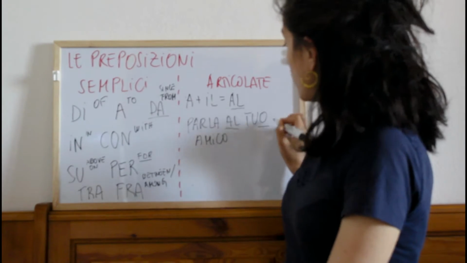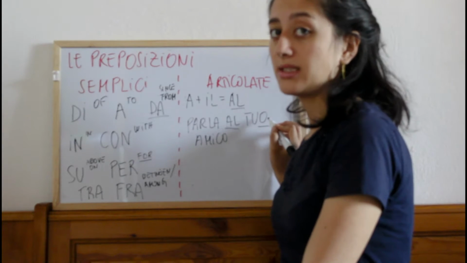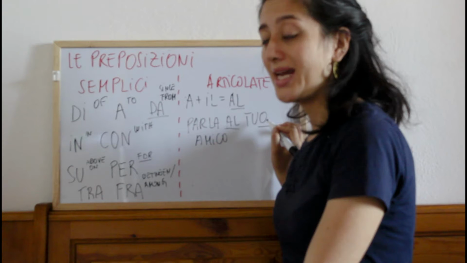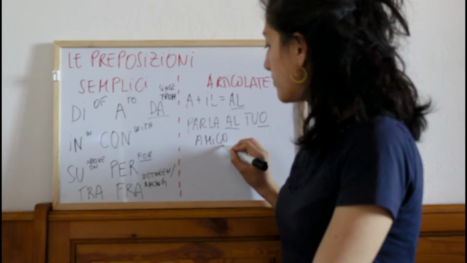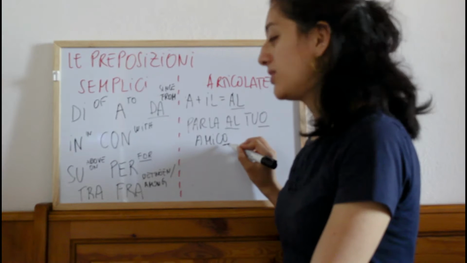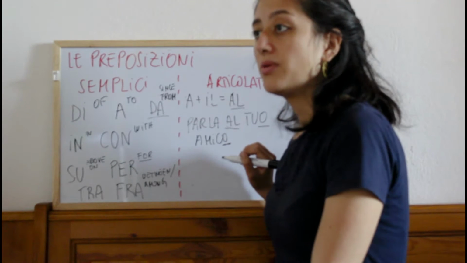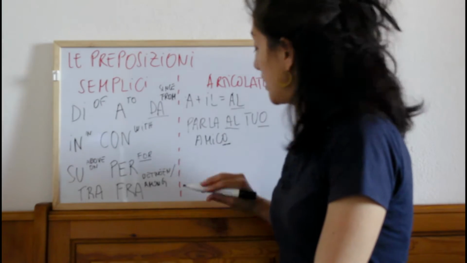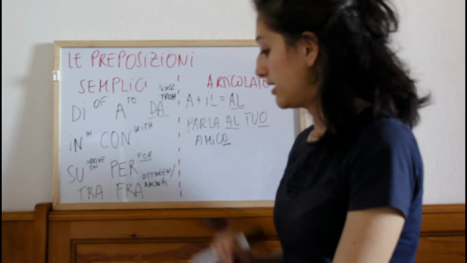Anyway, you have just to see that it finishes with o, so it means that it refers to male and refers to singular, just this. And then amico, here you maybe you remember, because plural is amici for male, plural for female is amiche. Here is amico, so it's one and then is male, so al.